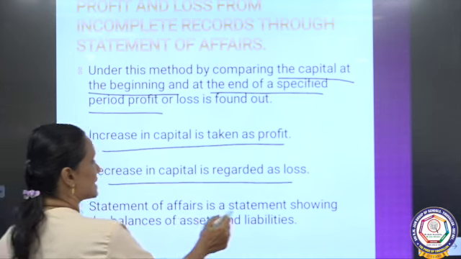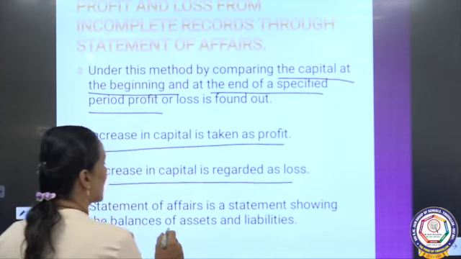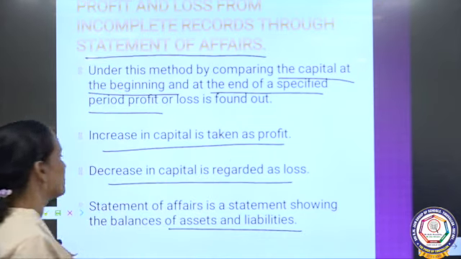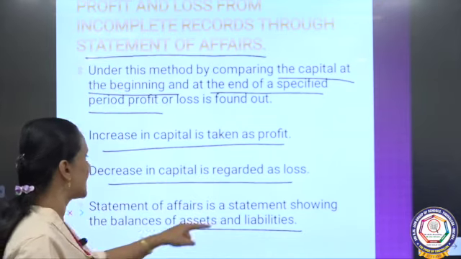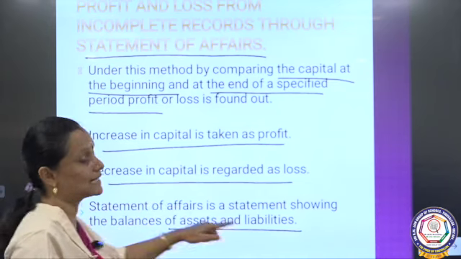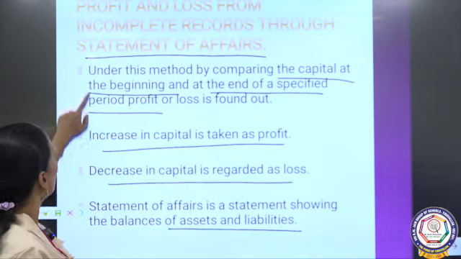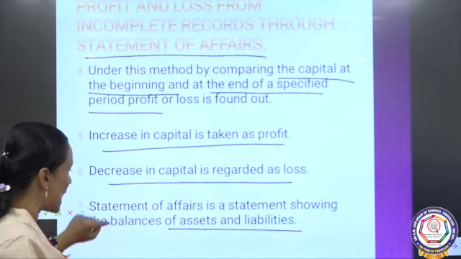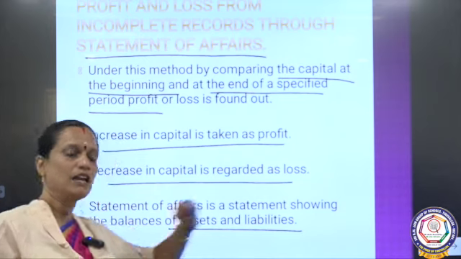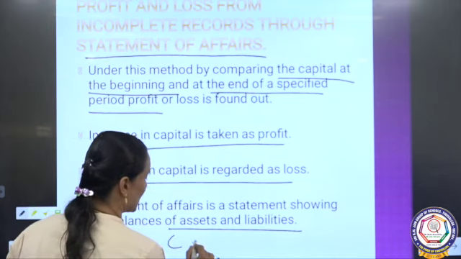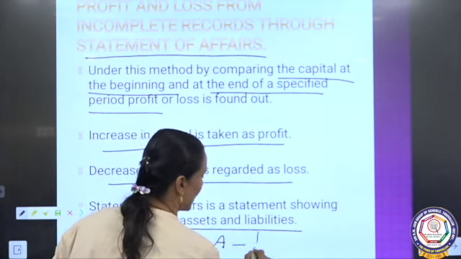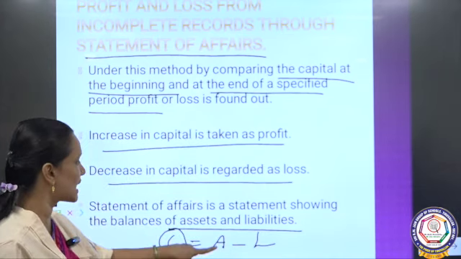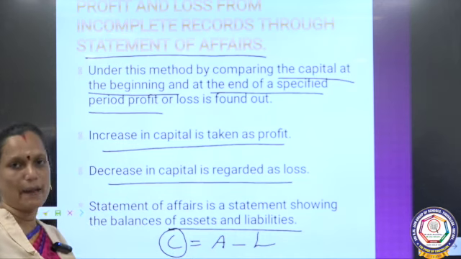Statement of affairs is a statement showing the balance of assets and liabilities. So, the meaning of statement of affairs is that it shows the assets and liabilities, the balance of the assets and liabilities. If capital equals assets minus liabilities, you can easily find out the capital. If you subtract liabilities from assets, you will get the capital.